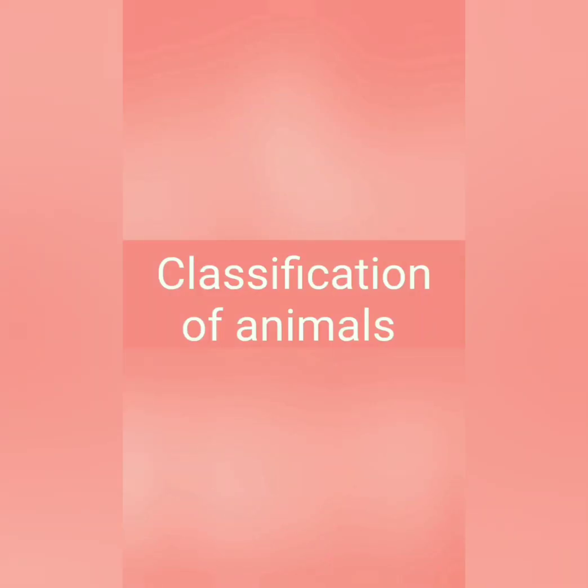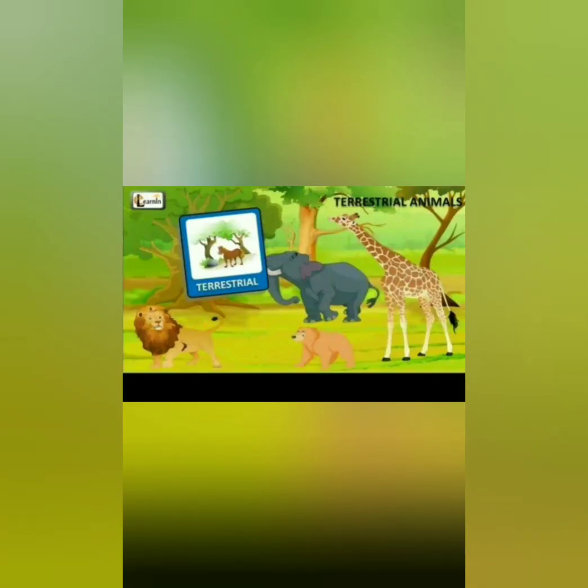Children, today we have learned about classification of animals based on their body structure and type of food they eat. Now we'll see the classification of animals depending on where the animals live. Animals which live on land are called terrestrial animals.